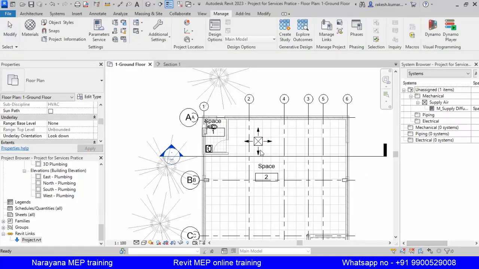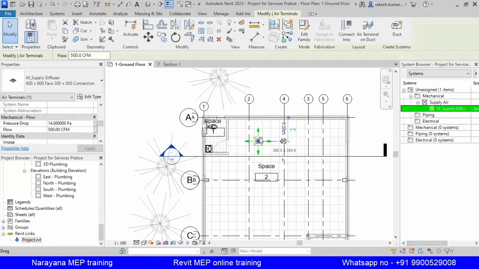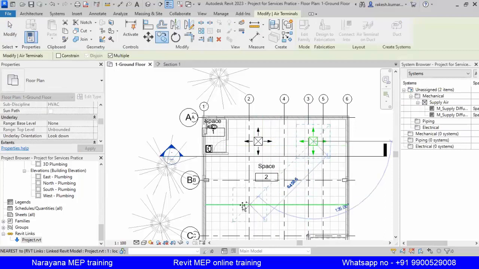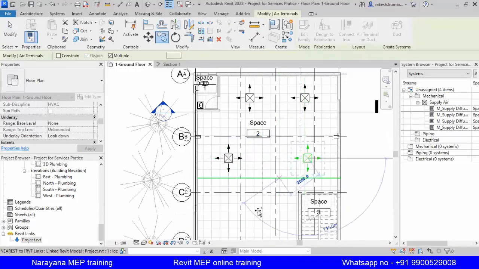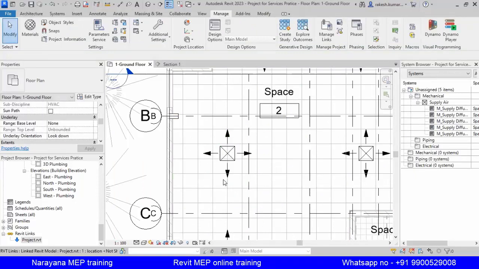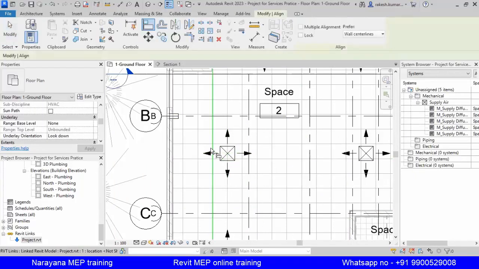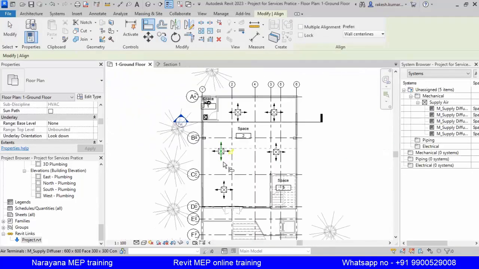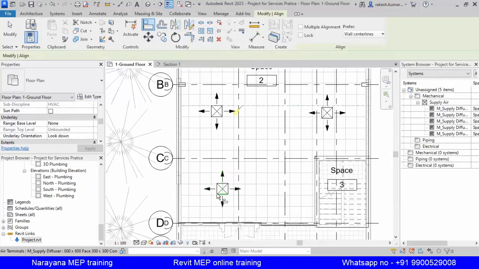Okay. So similarly, I'll copy. I'll copy and I will align to the grid. Grid false ceiling we have. I'll align with that. Yes, sir. Okay. I'm using the align command here.